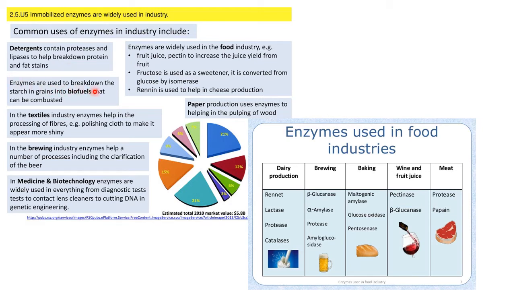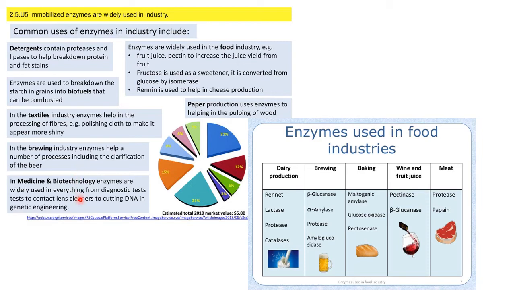Enzymes are used to break down the starch in grains into biofuels that can be combusted. In the textile industry, enzymes help in the processing of fibers, for example, polishing the cloth to make it appear more shiny. In the brewing industry, enzymes help in a number of processes including the clarification of beer.